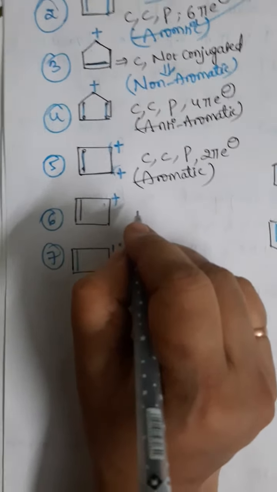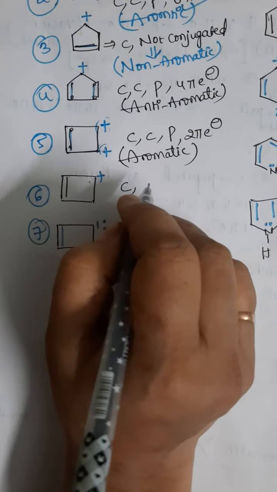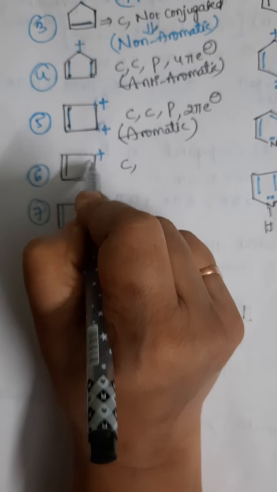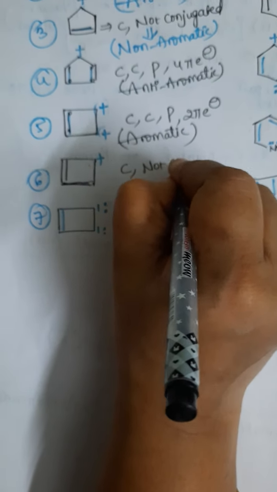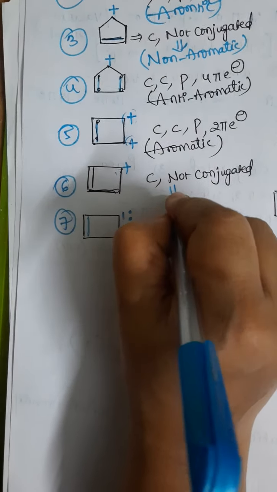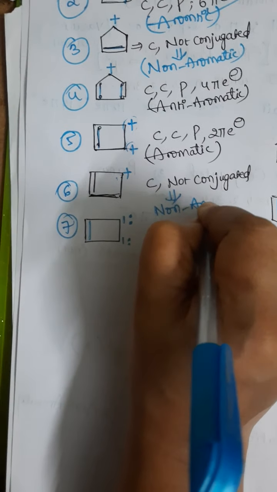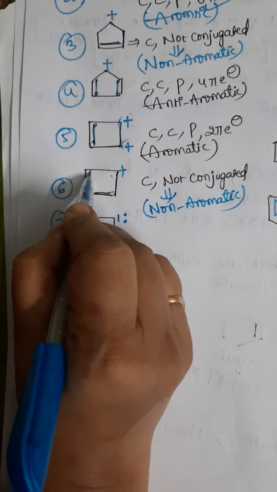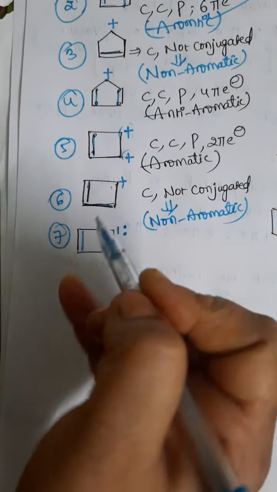See, in this example, the cyclic ring is there. Yes, obviously it is a cyclic ring-like structure only. The next one, let us check the conjugation. Pi bond, sigma bond. Again sigma bond is there. Missing of conjugation means not conjugated. Not conjugated means, as I told students, this is a non-aromatic compound. So clearly if we observe, here the pi bond, sigma, again sigma only there. That's what: not conjugated, not an aromatic compound.